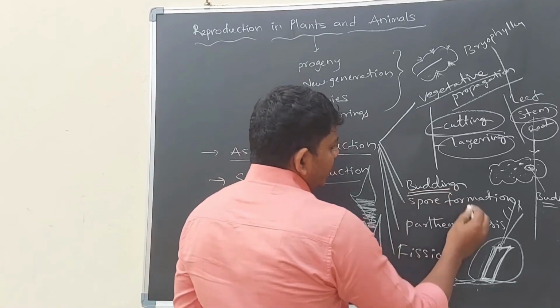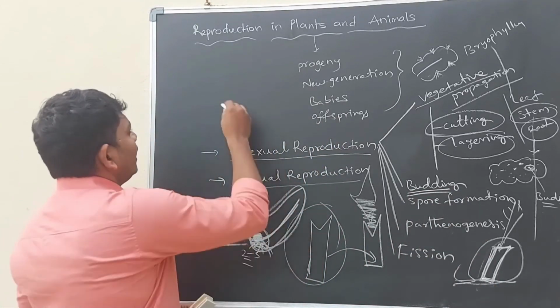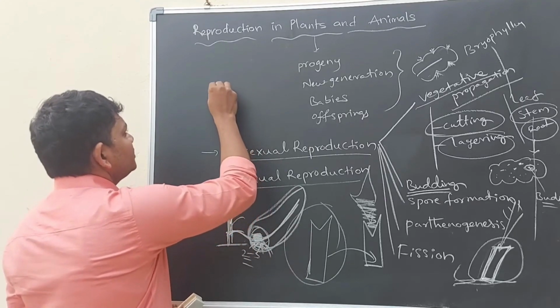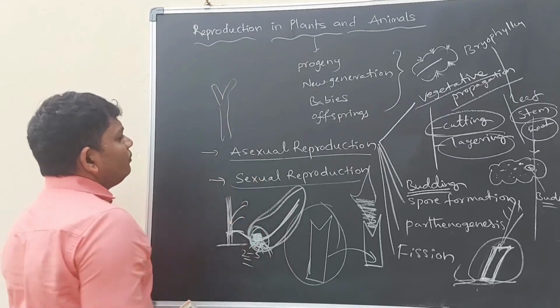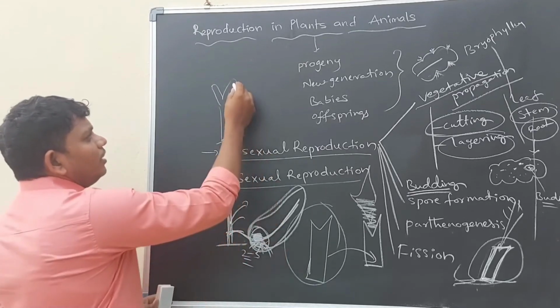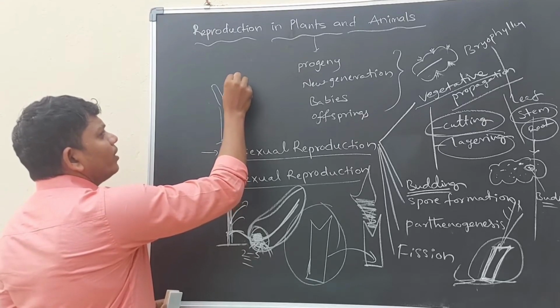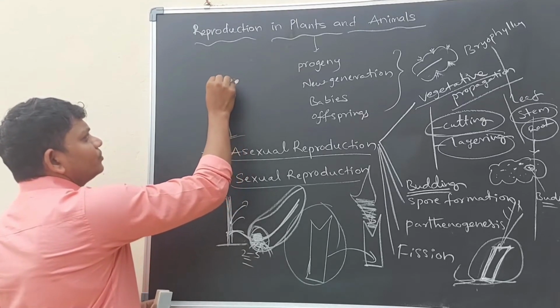And second thing, budding. For budding we have to take yeast. This is the best example for the budding process. Yeast is one type of fungus. It produces small bud like structures on the surface.